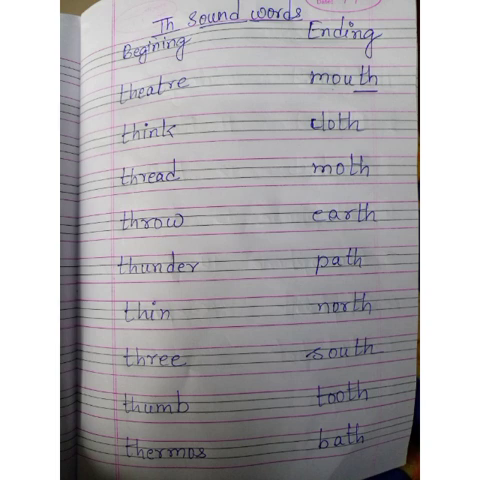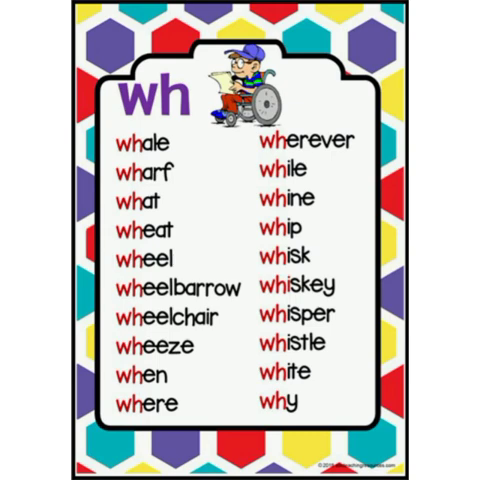Now move to the next sound, that is v. The letter W and H together join to form the sound v. Let us see the words. Read loudly with me. Whale, wharf, what, wheat, wheel, wheelbarrow, wheelchair, wheeze, when, where, wherever, while, wine, whip, whisk, whiskey,